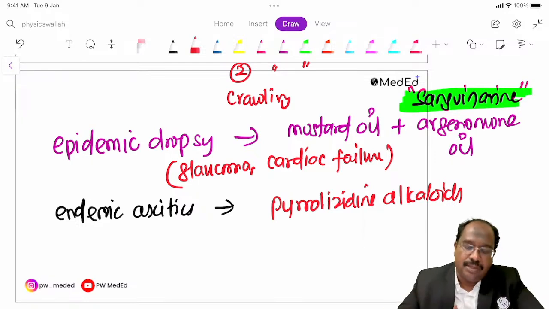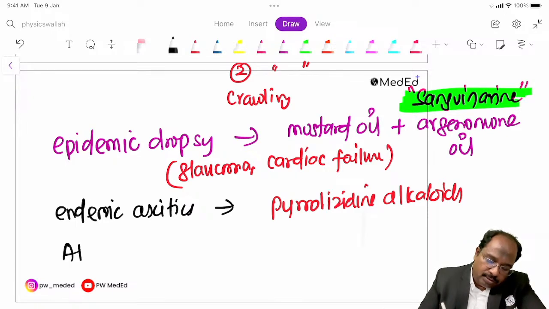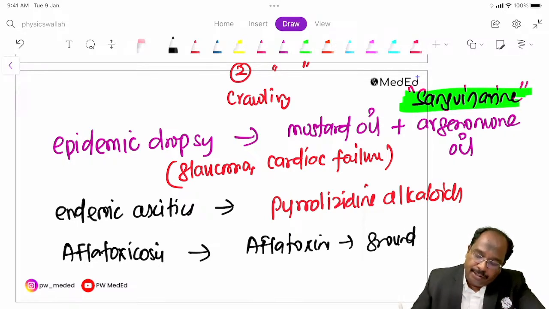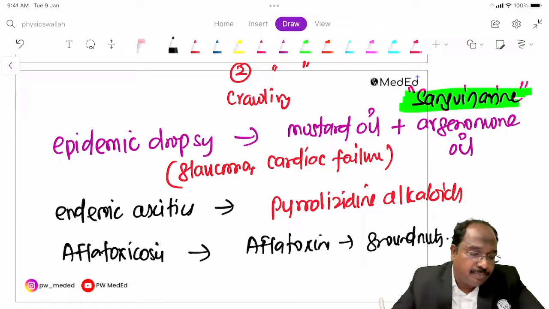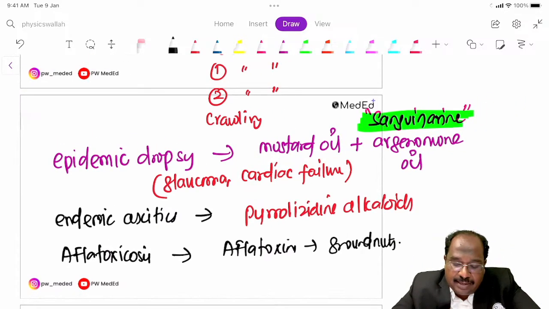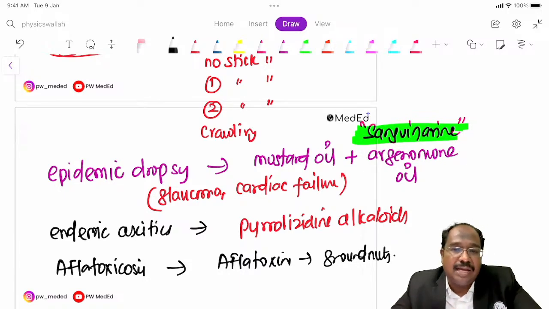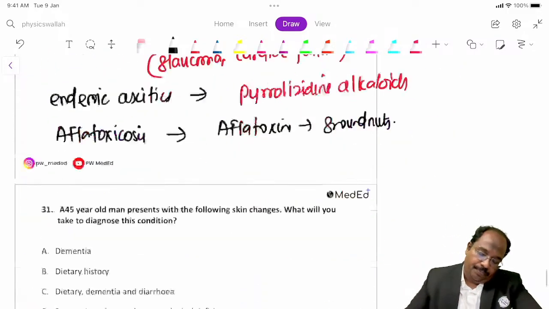So the third one is aflatoxicosis. This happens because of aflatoxins affecting groundnuts. Aspergillus flavus, some fungus, during the storage of groundnuts will go and affect the groundnuts, and if you consume them, you will develop aflatoxicosis. The feature they will have is hepatotoxicity. So this is groundnuts, aflatoxicosis, Aspergillus flavus, Aspergillus parasiticus. Next.